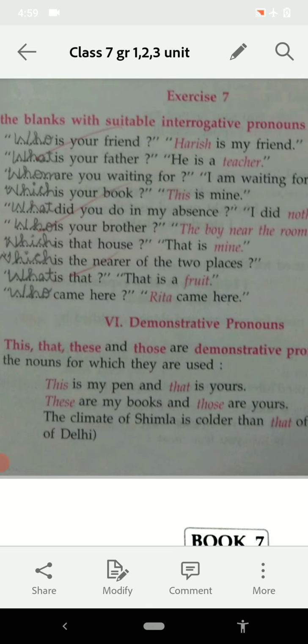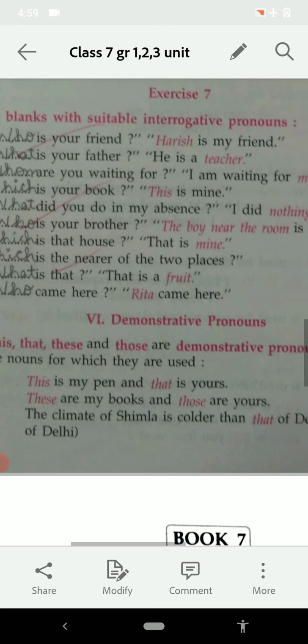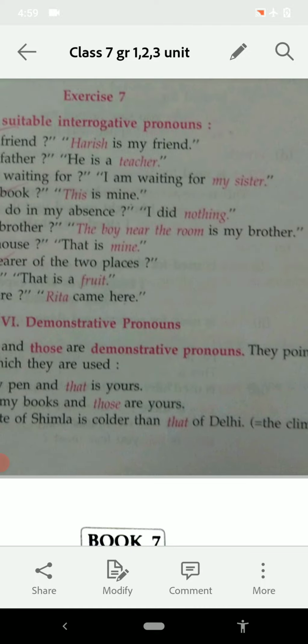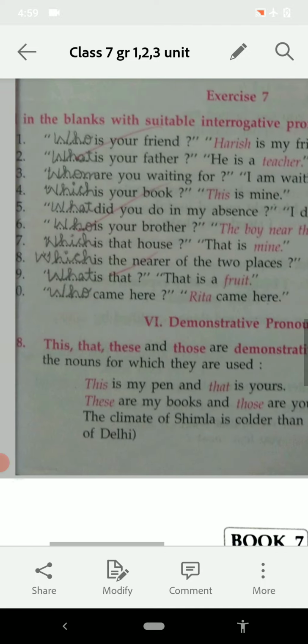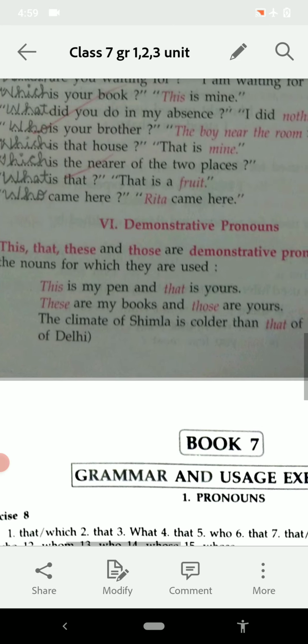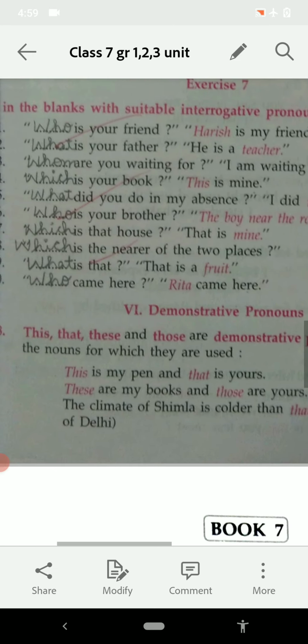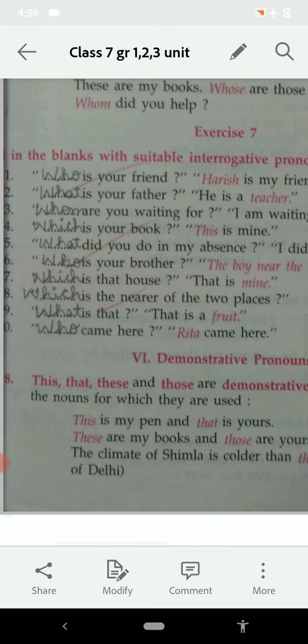Then in demonstrative pronoun we have to use 4 words, and that is this, that, these, and those. This is my pen and that is yours. These are my books and those are yours. The climate of Shimla is cooler than that of Delhi. So in this way you have to do the exercise of pronoun.